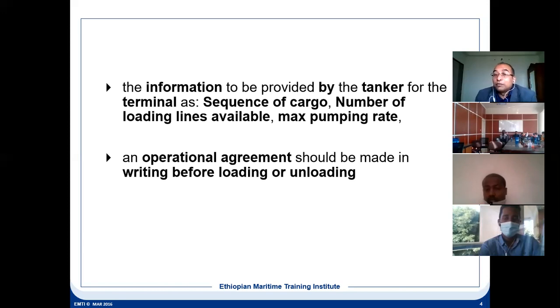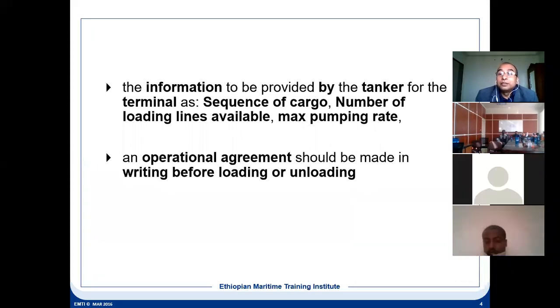Understood? But you cannot hide it. If you hide, the terminal will pump at the maximum pumping rate, and there can be an accident, because the ship's piping system will not be able to withstand that pressure. So the correct information has to be given to the terminal.